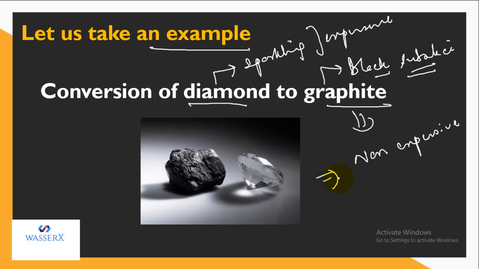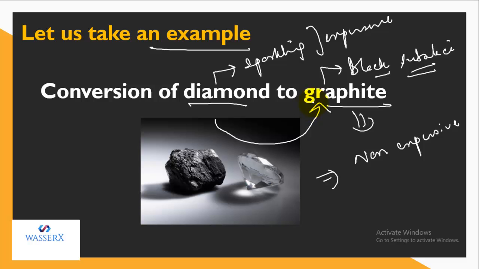It stands actually nowhere. But do you know that there is a chemical reaction, that diamond has a tendency to convert into graphite.